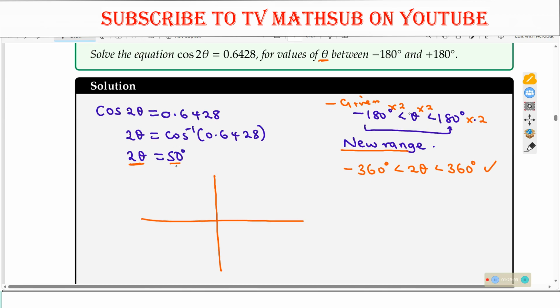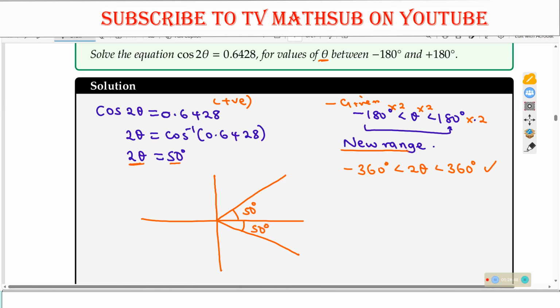Now, what you are allocating is 50 degrees. When you divide by 2 here, you will allocate 25, and that will be wrong. So, allocate 50 degrees on the quadrants. But we need where cos is positive. Which quadrants do we have cos positive? It is the first quadrant and the fourth quadrant. Now, in these quadrants, allocate there 50 degrees. Put here 50 degrees. Go on and put here 50 degrees.